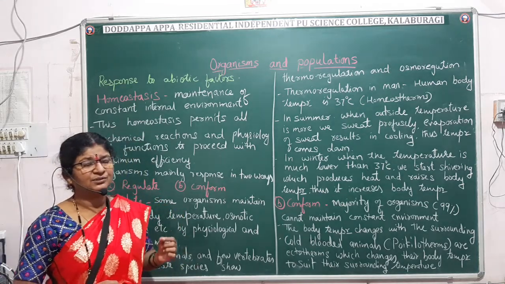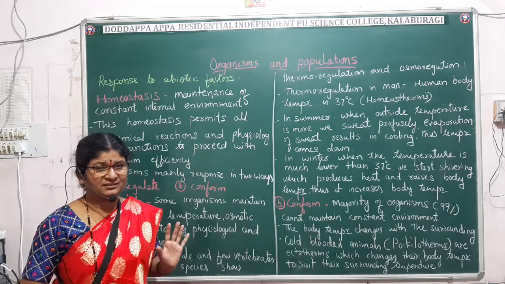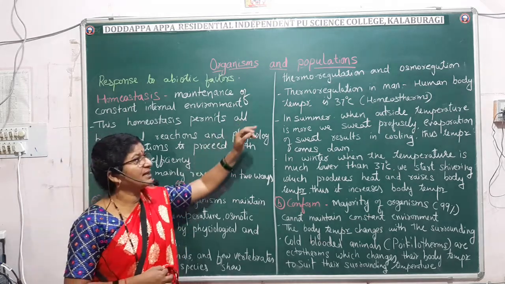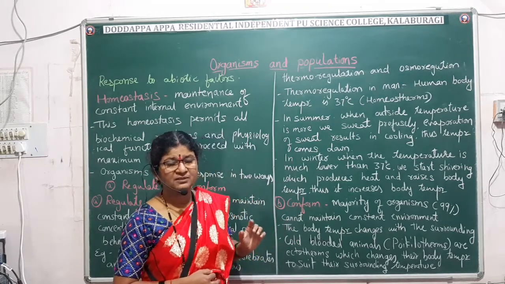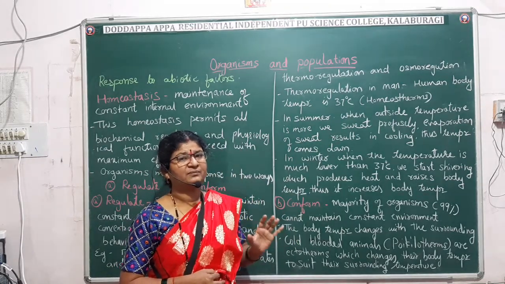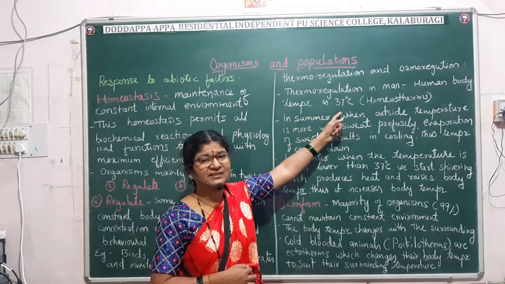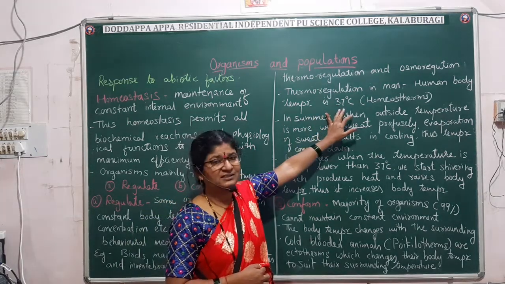Homeotherms are those organisms which can maintain their body temperature constant. Such animals are called homeotherms. Human beings are homeotherms, so their body temperature remains constant. Our body temperature is 37 degrees Celsius.